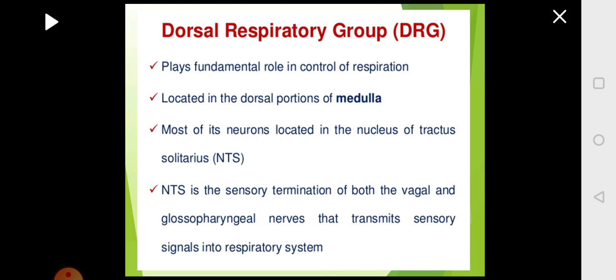This is the sensory termination of vagal and glossopharyngeal nerves. So the vagal and glossopharyngeal nerves start here, and this will transmit the sensory signals. Whatever the brain has to tell the respiratory system will be carried by the glossopharyngeal and the vagal nerve, and it goes down and supplies the target organs.